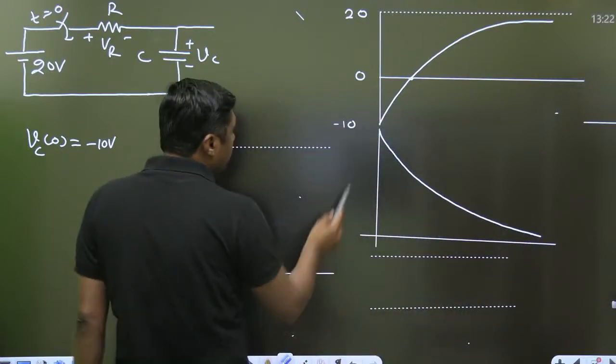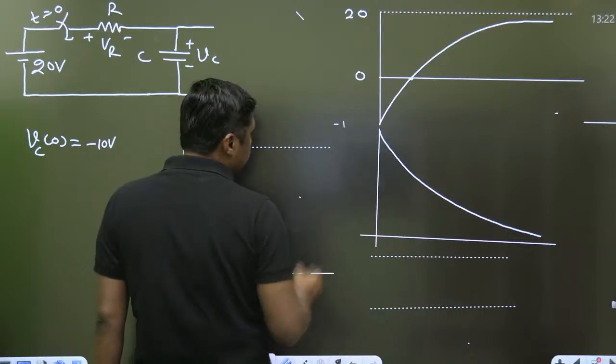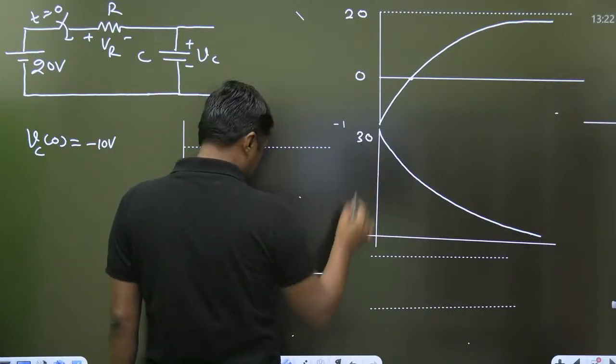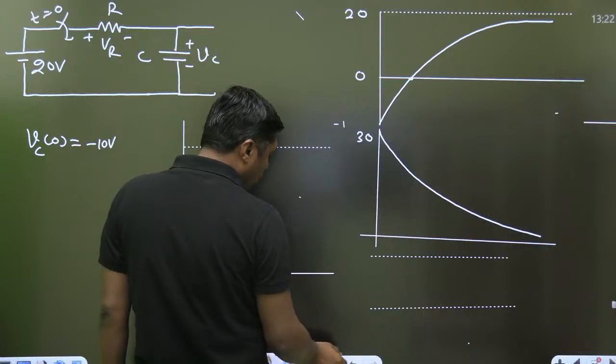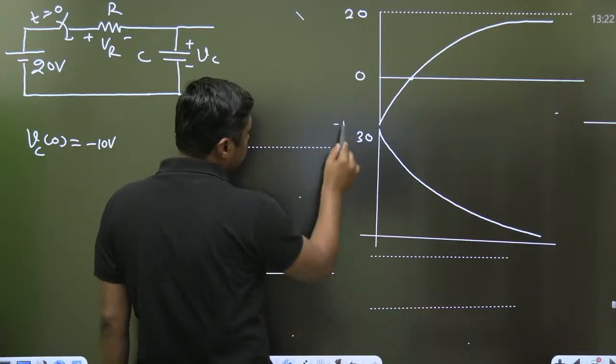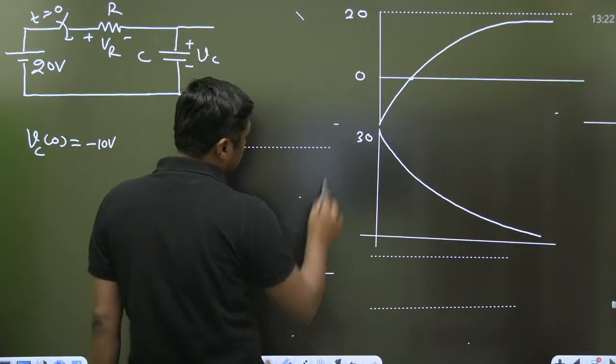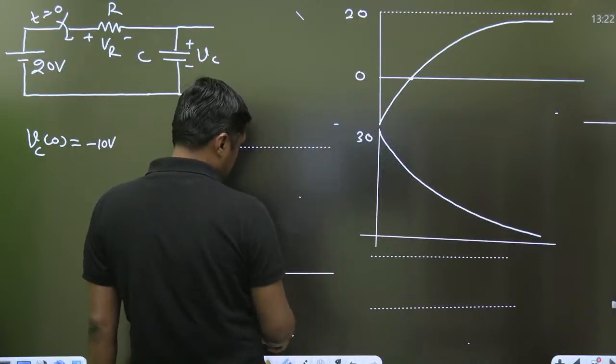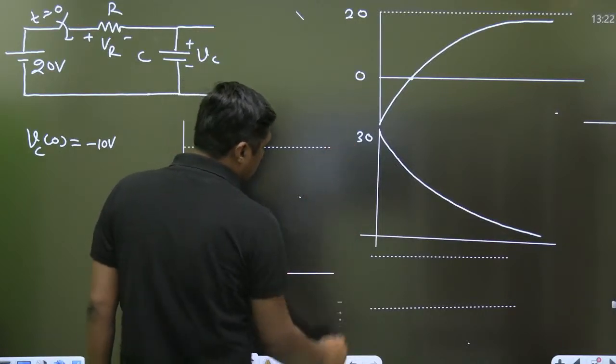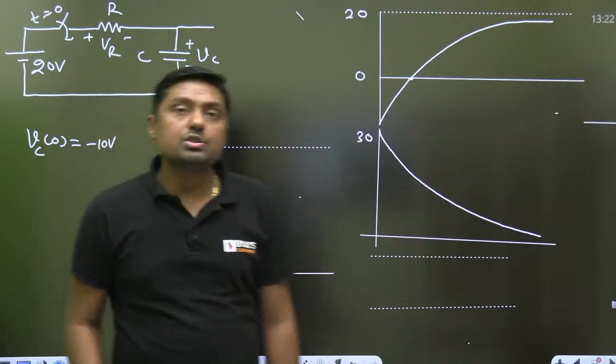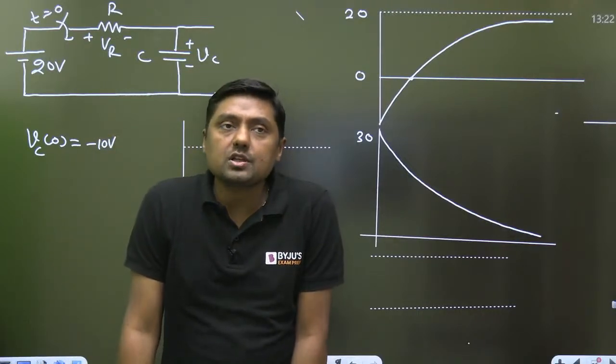This is the voltage across the resistor. I think this concept is clear, everyone.